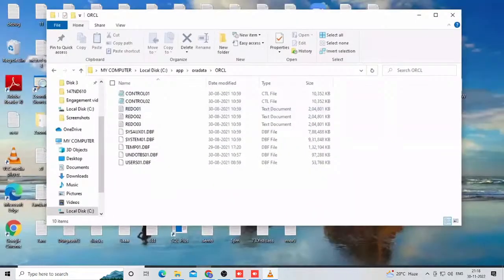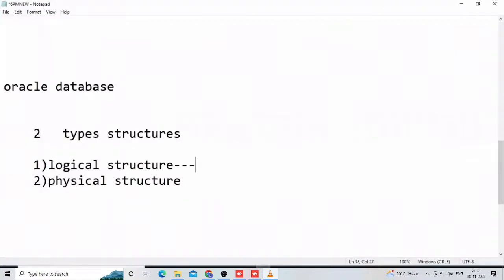That's why logical structure means a structure which is not visible in the operating system. A physical structure means whenever we are installing software like Oracle, SQL Server, DB2, three physical files are created automatically.